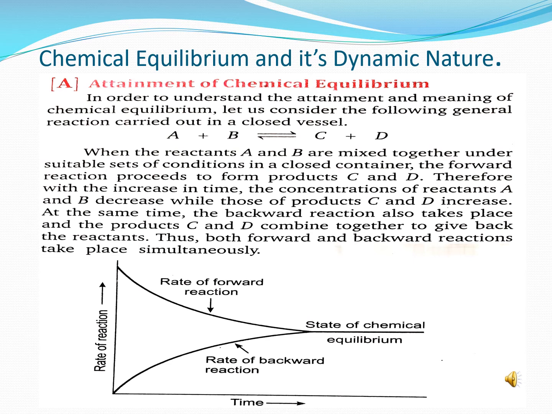After a certain time, a stage is reached when the rate of the forward reaction becomes exactly equal to the rate of the backward reaction, as shown in the figure. This state is known as the state of chemical equilibrium. Now, you can see this in the graph by a straight line. So here at chemical equilibrium, we say the rate of forward reaction is equal to the rate of backward reaction.